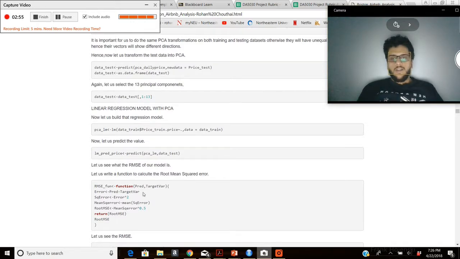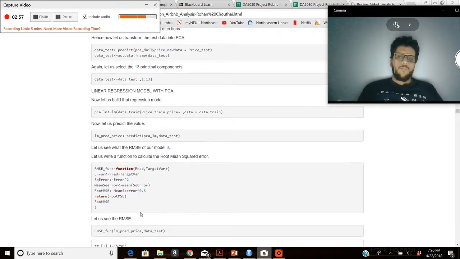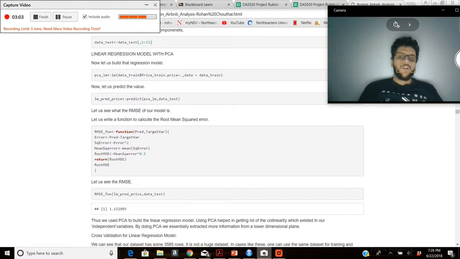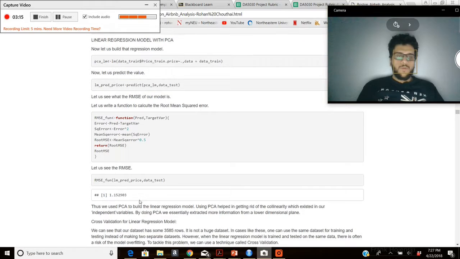And then I needed to check how my model performed, so I developed an RMSE function, as we can see over here, which will help me calculate the root mean square error between my prediction and the test data set which I had made from my original data frame. And it turned out that the RMSE was 1.15, which is good enough.